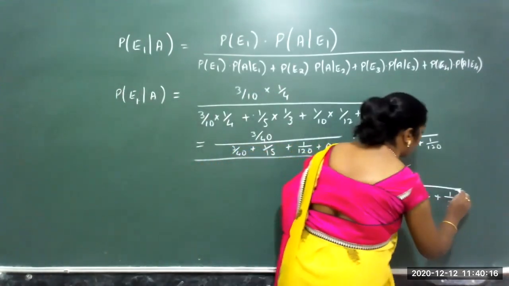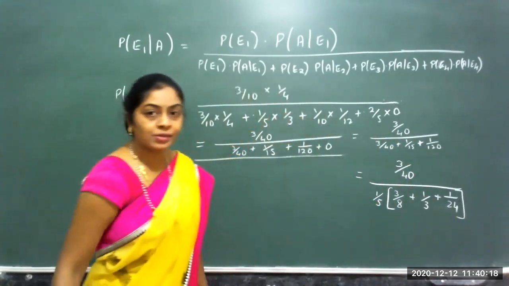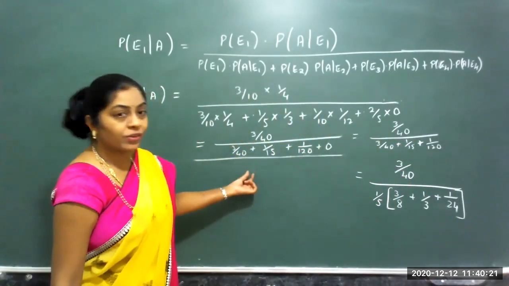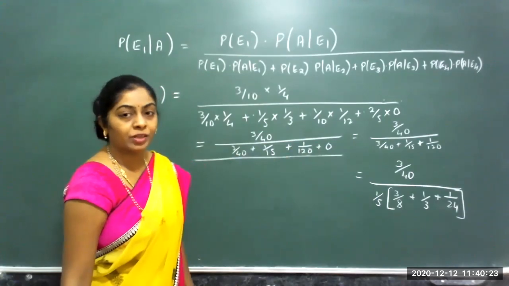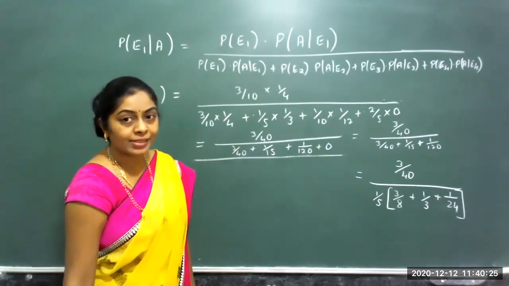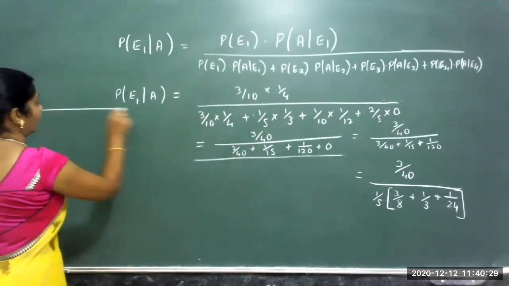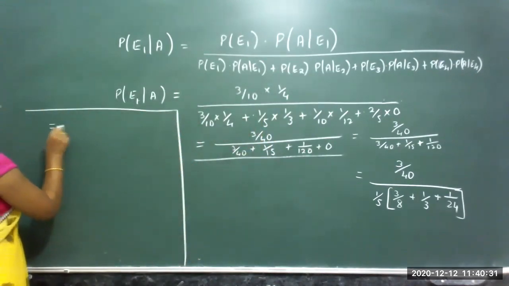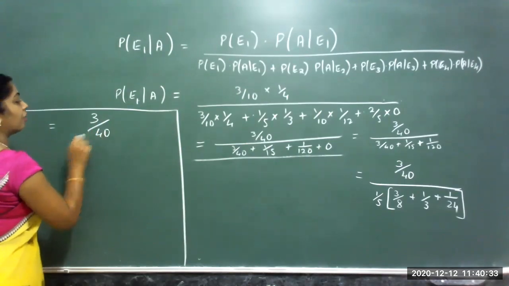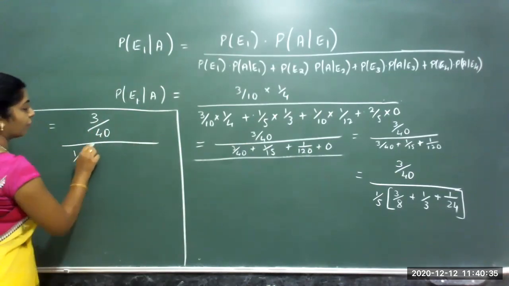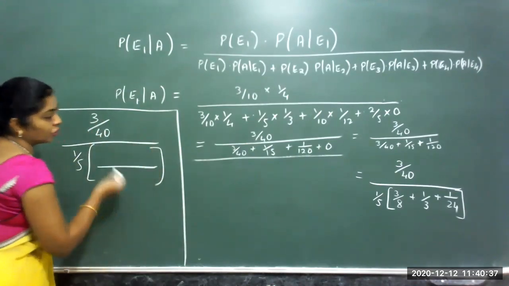Now, shall I simplify this? I'll just rearrange here only. Okay, continue with this. So 5 and 40 I can cancel. In the denominator, let me take the LCM. Three by 40 into 1 by 1. What is the LCM shall I take?